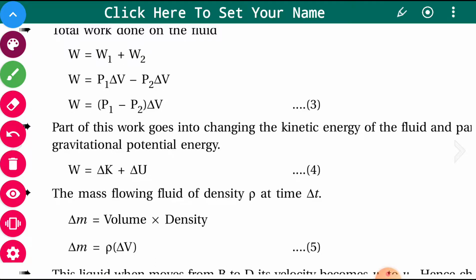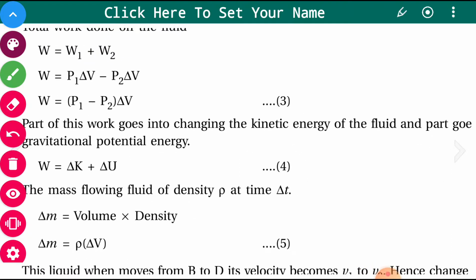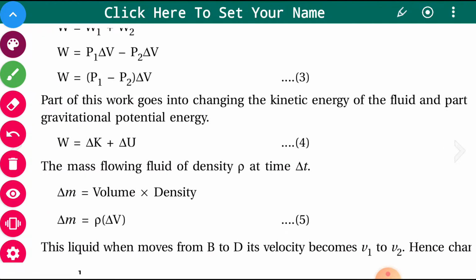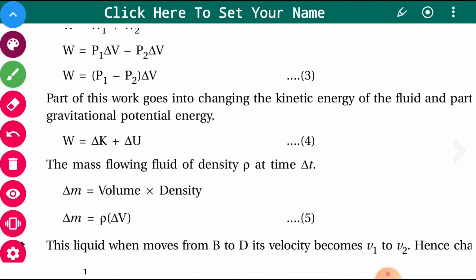Now, this work done that we have calculated, where is it utilized, or where does it go? Some work will be utilized in changing the kinetic energy of the fluid, and some part is going to change the gravitational potential energy. So, as you know, this work done is used in changing the kinetic energy and the gravitational potential energy.